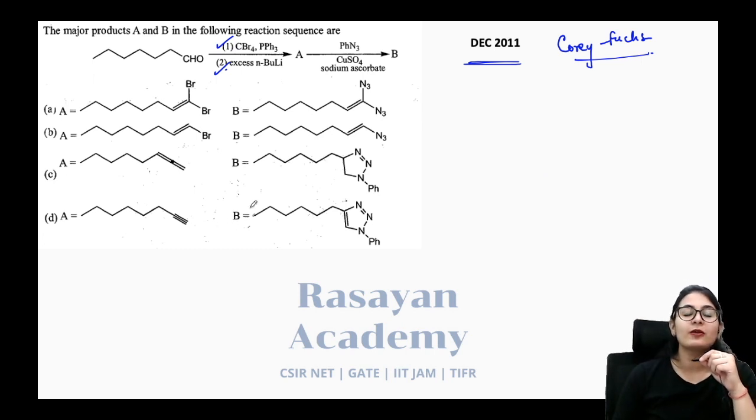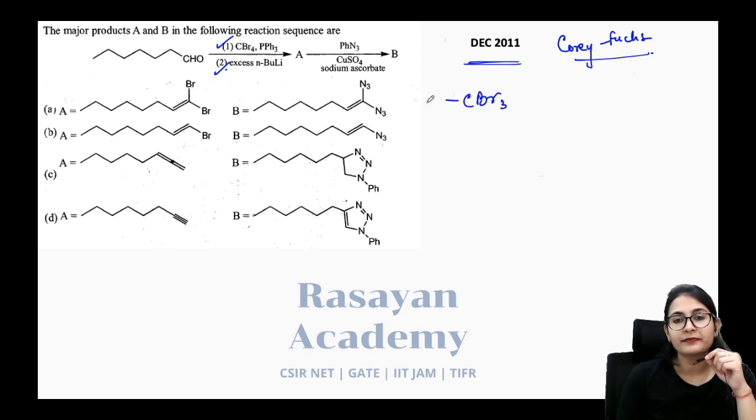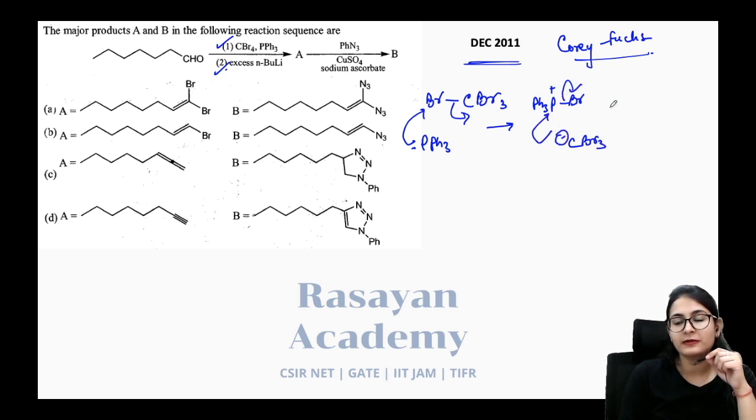So let's see what is this overall reaction. First of all, what happens with CBr4? Let's see. From this combination, you must be able to draw the mechanism to generate the ylide. This is PPh3. Phosphorus gets a positive charge since it has attacked the bromine. CBr3 has a negative charge from which it is going to attack the phosphorus, Br minus leaves. So CBr3 and PPh3, where the phosphorus has a positive charge. Now there is a Br minus which is free.